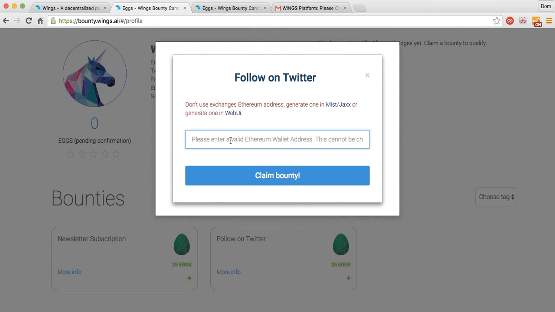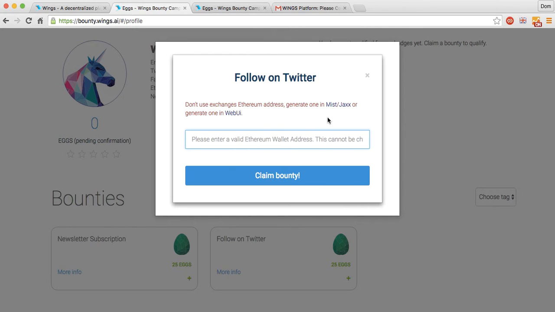In the future system we'll implement things like 2FA and SMS and that sort of thing, but for now, because there's a simple email, username, and password system, once you enter in your Ethereum wallet address, it's going to be set in stone. So make sure that you save your private key and you have it somewhere in a safe place.